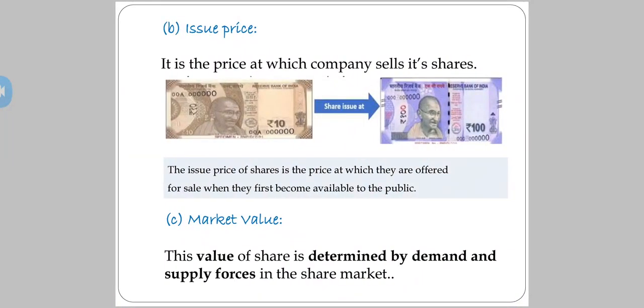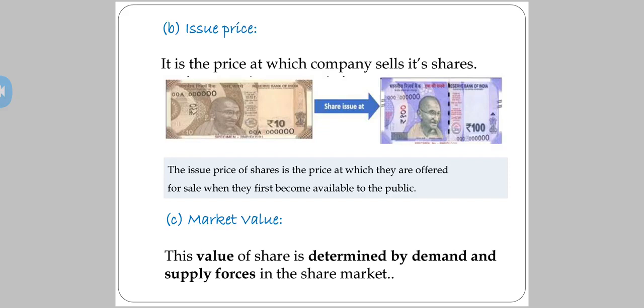Now the second is issue price. What do you mean by issue price? It is the price at which companies sell their shares. Suppose in the example we took, 100 is the face value. But what if the face value is 10? Any smaller amount. See, the face value is always lesser. It can be from 1 to 10 or from 1 to 100.